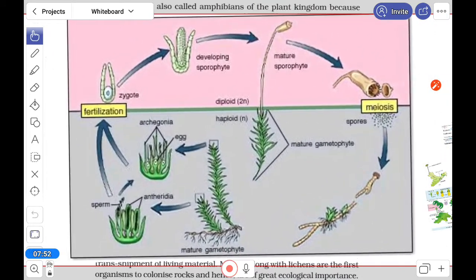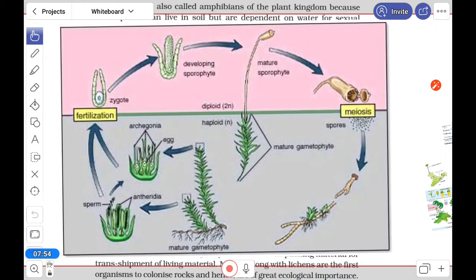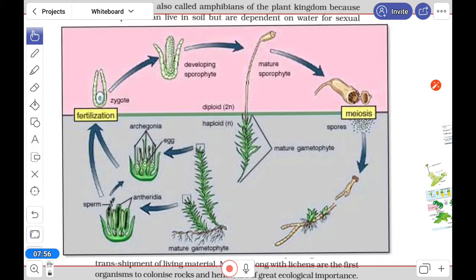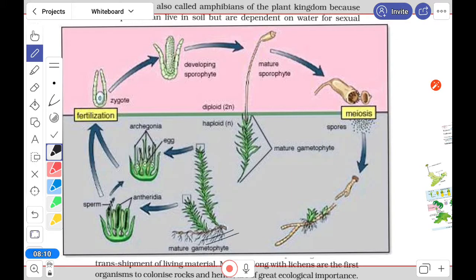For that you have to know a little bit about its life cycle, otherwise it is difficult to understand. Look at here, we can start from these areas. The mature gametophyte. What is the meaning of the gametophyte?